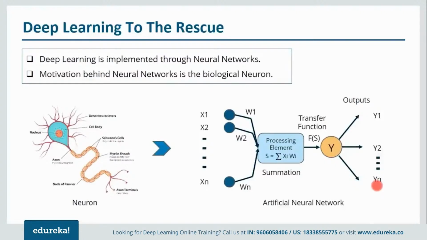It will check the output. Now if this output is not equal to the desired output, so these are the actual outputs and we know the real outputs. So we'll compare both of that and we'll find the difference between the actual output and the desired output. On the basis of that difference, we are again going to update our weights. And this process will keep on repeating until we get the desired output as our actual output. Now this process of updating weight is nothing but your back propagation method.